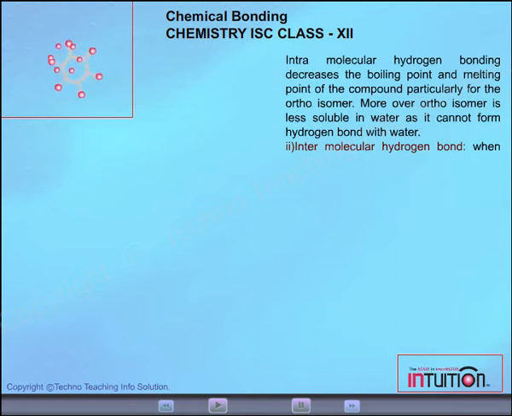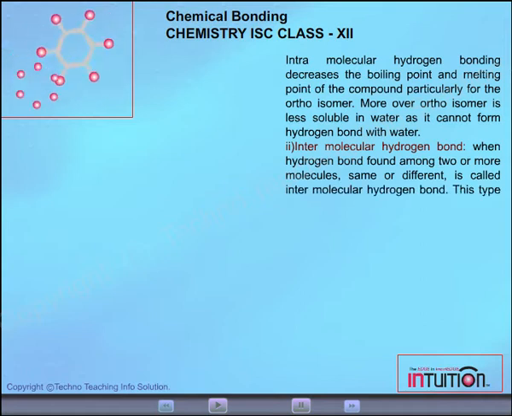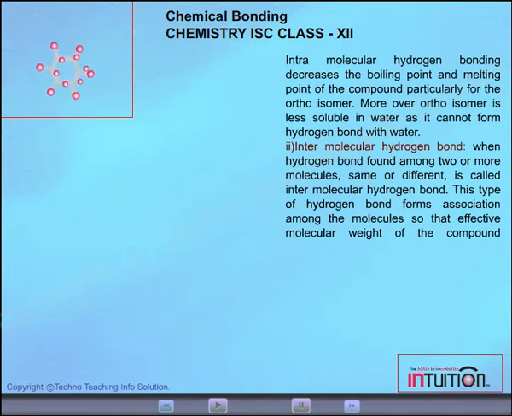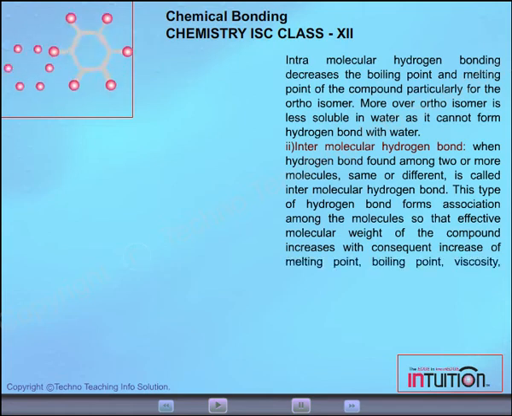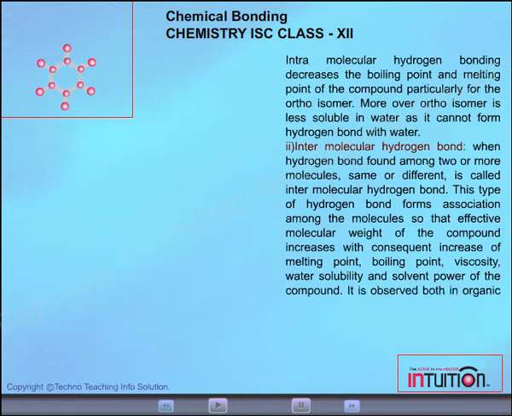2. Intermolecular hydrogen bond. When a hydrogen bond is found among two or more molecules, same or different, it is called an intermolecular hydrogen bond. This type of hydrogen bond forms association among the molecules so that the effective molecular weight of the compound increases, with consequent increase of melting point, boiling point, viscosity, water solubility and solvent power of the compound. It is observed both in organic and inorganic compounds.